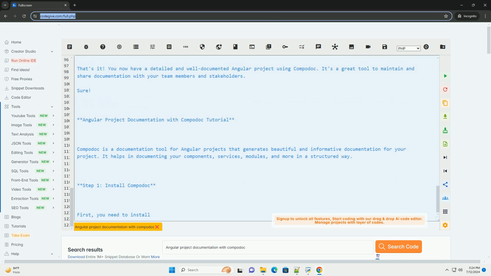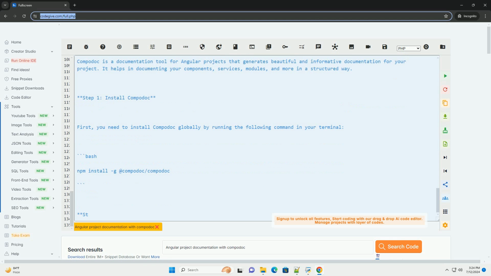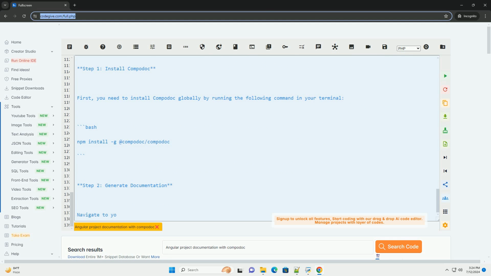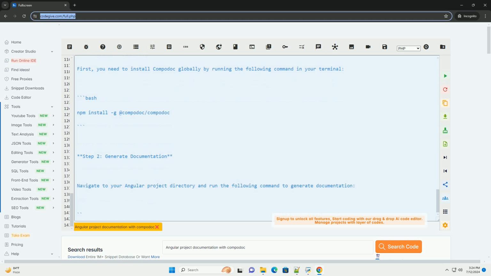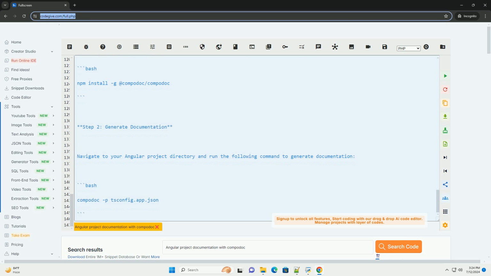Step 5. Updating documentation. Whenever you make changes to your Angular project, you can update the documentation by running the Compodoc command again. This will analyze the changes and update the documentation accordingly. That's it. You now have a detailed and well-documented Angular project using Compodoc. It's a great tool to maintain and share documentation with your team members and stakeholders.